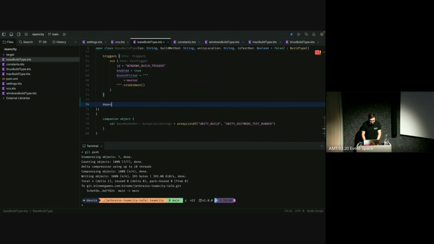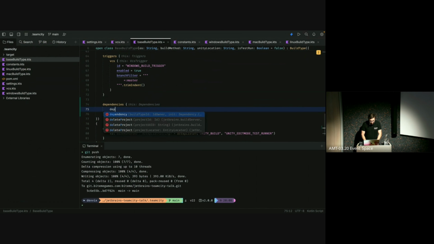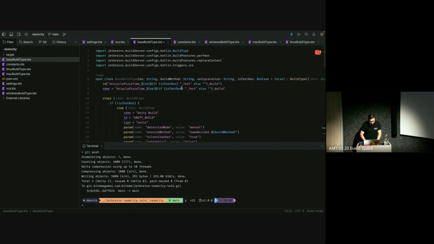So we can do this, again, by adding a dependencies, yep, my English is not great, which is going to depend on a dependencies array, which I have not yet created. And I'm going to add it before this is test run, because this is a default value, of course. And let's say that we have an array list of type build type. The dependencies basically always require the build type that it is depending on. So we can now say that we have a dependencies array. I seem to have fallen back into .NET coding instead of Kotlin, in which the variable is behind the parameter.